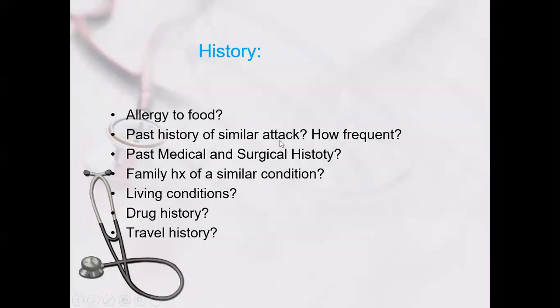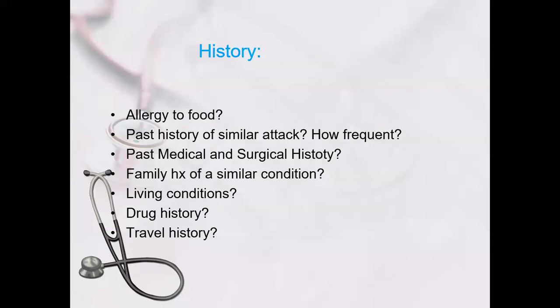Past attacks: how severe, how frequent, in detail. Past medical and surgical history: any abdominal surgery or bowel surgery that can lead to chronic diarrhea, such as short bowel. Family history of a similar condition: if one child in the family has celiac disease, there are chances the second child will have chronic diarrhea. We have to exclude causes like celiac disease, cystic fibrosis, or lactose intolerance, lactase deficiency.